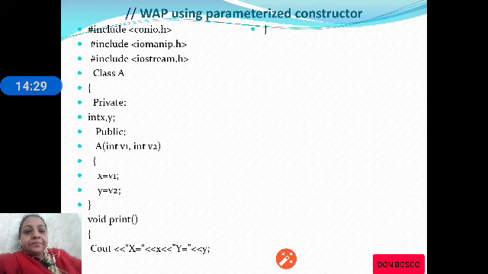So v1 will be initialized to x and v2 will be initialized to y. We end the constructor here, and we write the print function which will print the values of x and y.